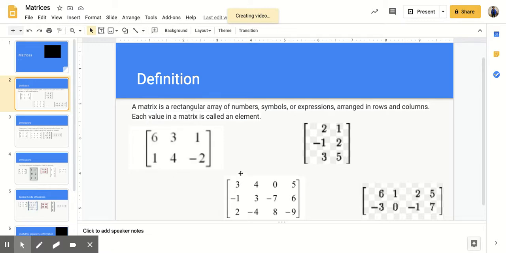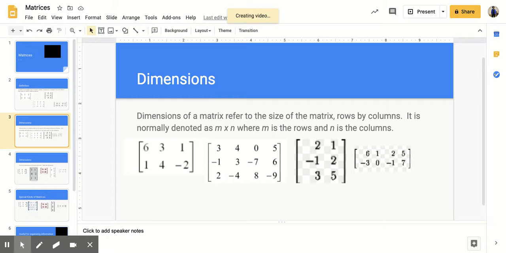So if I look at this first matrix that I have here, there's 6, 3, 1, 1, 4, -2. So this particular matrix has 6 elements. Inside of your matrix can be numbers or variables or expressions. So you would count each one, and that would give you the elements. Notice they're all enclosed in square brackets. You may have seen the symbol before on Desmos or your own personal graphing calculator, but these are what matrices look like. They help us organize information, much like a table.